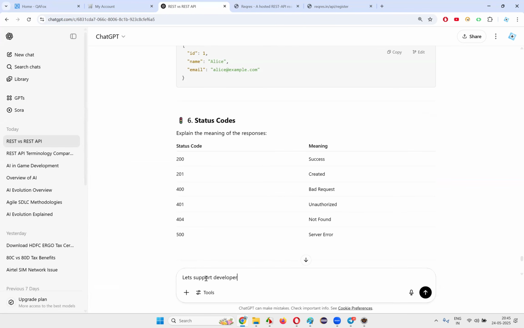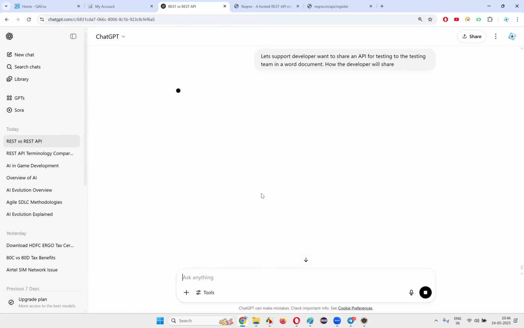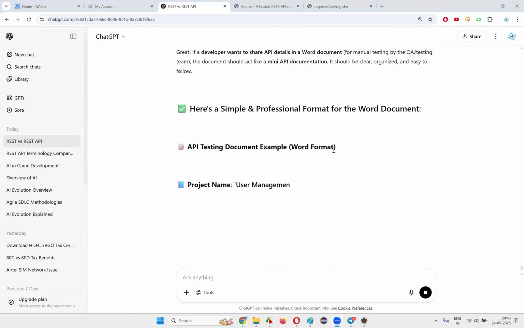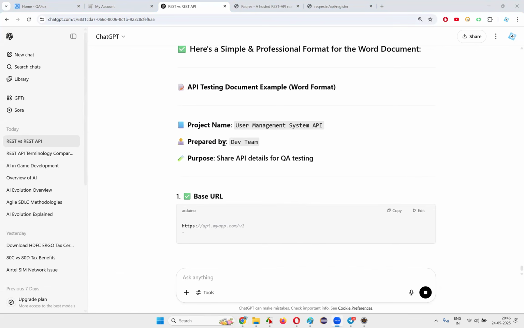Let's suppose the developer wants to share an API for testing to the testing team in a Word document. How will the developer share?